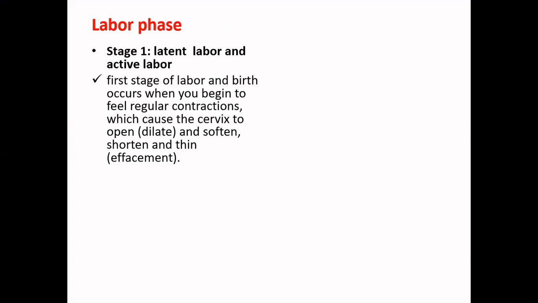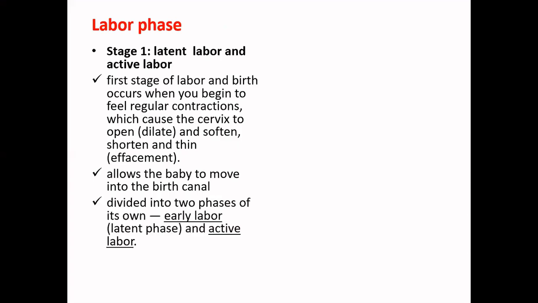So in the first phase, the cervix tends to slowly open up and tends to become more and more soft. That means your body is now preparing for the particular delivery, and you start to feel the contractions. It allows the baby to move into the birth canal. So these contractions and the opening of the cervix are going to help the baby to move into the birth canal. And basically this is divided into two phases.